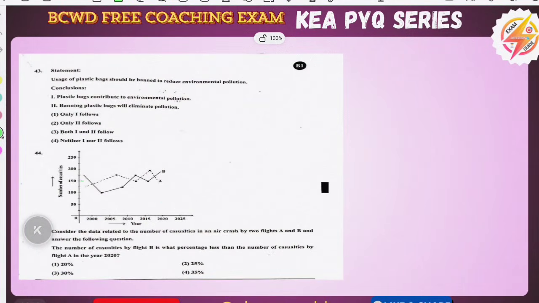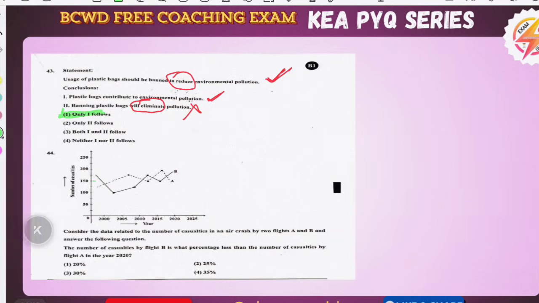And coming to the 43rd question, it is statement and conclusion. Usage of plastic waste should be banned to reduce, not eliminate completely, to reduce. So this statement is correct. If they have given that usage of plastic bags should be banned to eliminate, complete elimination, no, not like that. Other factors are also the same. Conclude plastic was converted, yes, 100%. This is true. Will eliminate. See, they have given eliminate, so this is extreme and this is wrong. So only one follows is the right option.